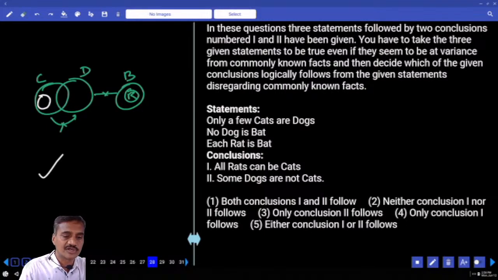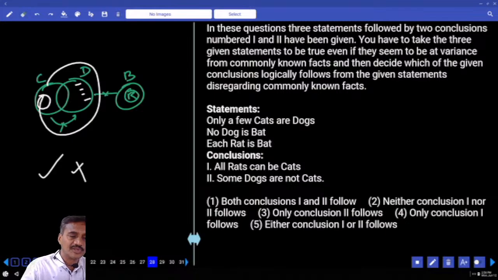Some dogs are not cat, that is true. These are the dogs which are not cat. Now to make this one false, I need to prove all dogs are cat. Is it possible or not? Yes, we can write that. Alternate diagram to previous conclusion false. Then what is your answer? Only one, that is choice for question number 28.